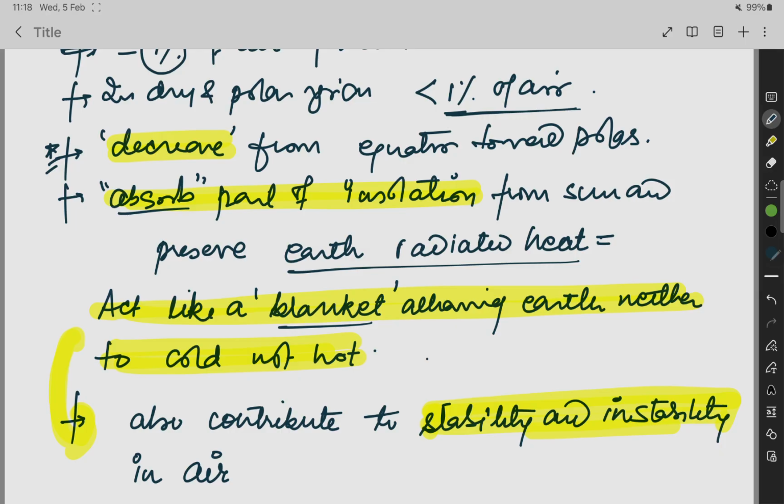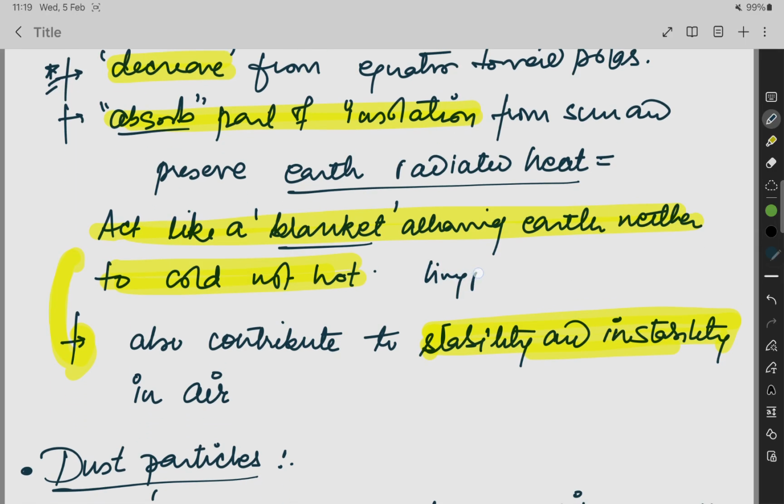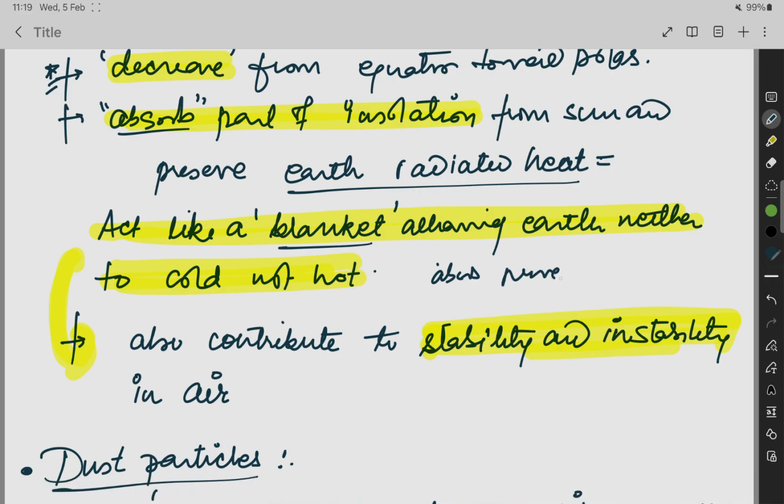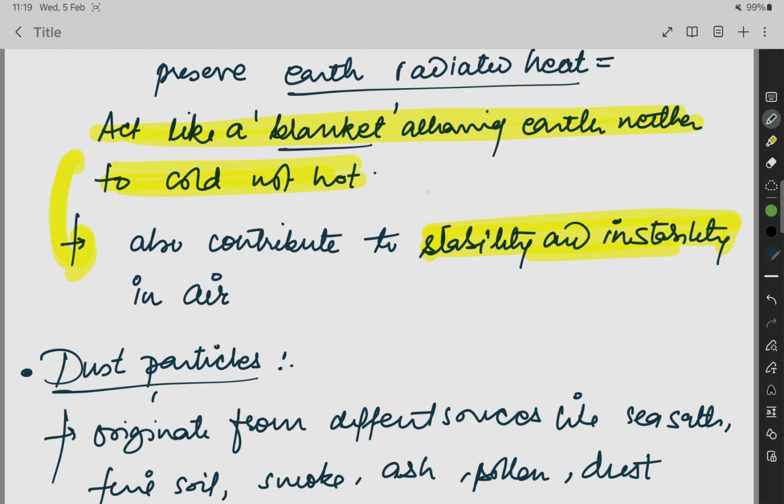It is one of the reasons for the earth to be a living planet: water vapor absorbs and also preserves the earth's radiated heat. So it takes care that the earth does not become too hot or too cold, so it preserves the planet for living. It also contributes to the stability and the instability in the air.